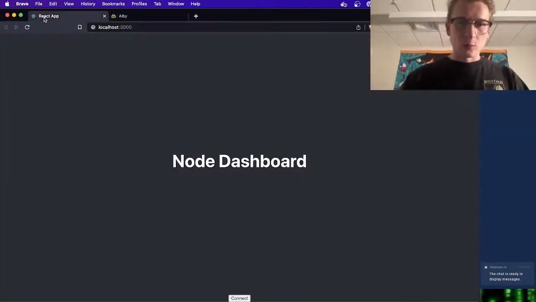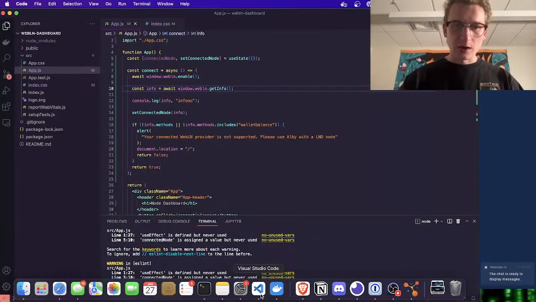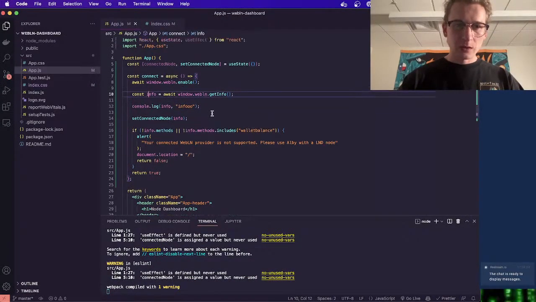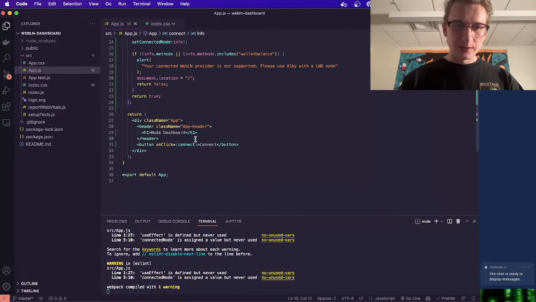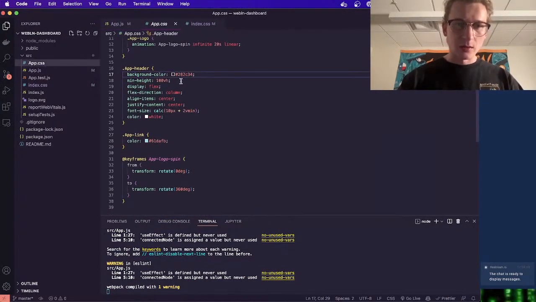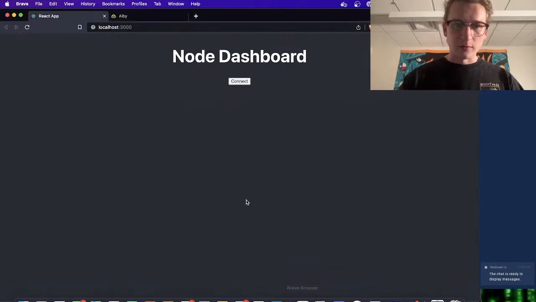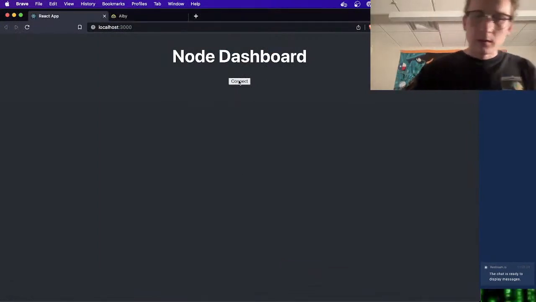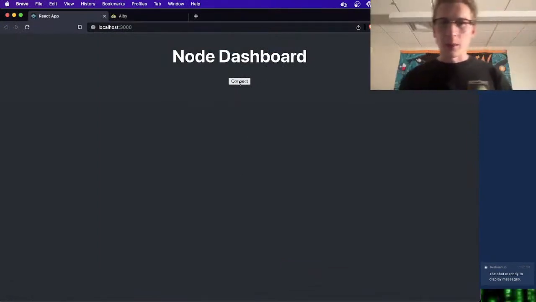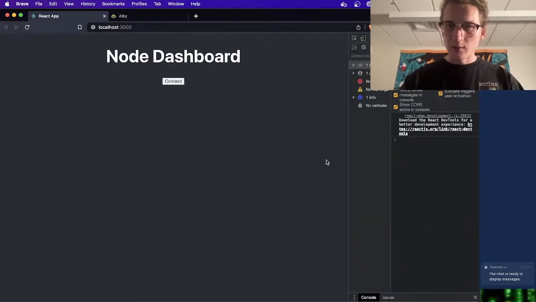So now that's connected, let's try and call our connect function here. So first of all, I just want to change this header because it's so damn tall. Yeah, minimum height. Yeah, no thank you. We'll make that 10. This way our button will float up a little further. There we go. So I'm going to run connect now, and through Alby, we're going to call the WebLN library and try and enable our node. So let's just see what happens. I'm going to open up my console, see what we get.